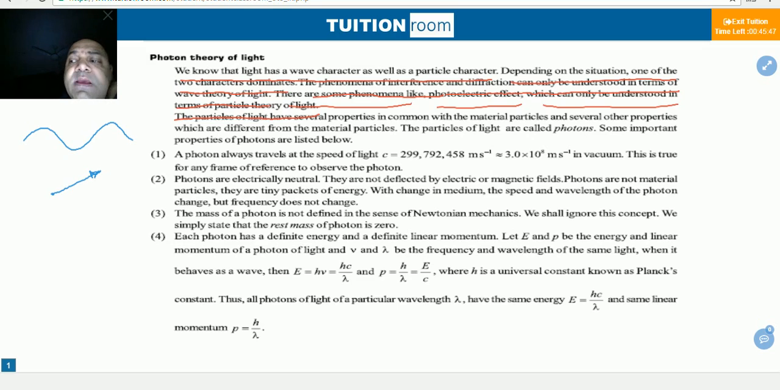Okay, and the topic I am going to study here is photon theory of light. This is the particle nature of the light, photon theory of light. And in photon theory of light, we will study about the particle nature of light. Here, see carefully.